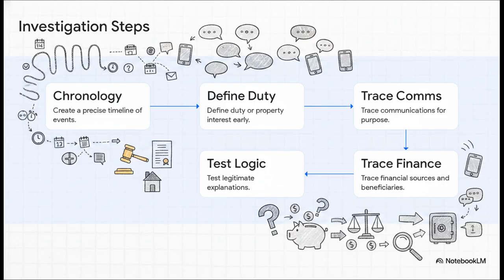You have to clearly define the exact duty or property interest right from the start, so again, no more vague special relationships. You've got to trace the communications to prove the intent of a corrupt exchange, and follow the money through any middlemen. And finally, you have to test any legitimate explanations. Basically, prosecutors must prove an undeniable link between a specific statutory offense, a defined duty, and a corrupt exchange. Just pointing at suspicious political access isn't going to cut it anymore.